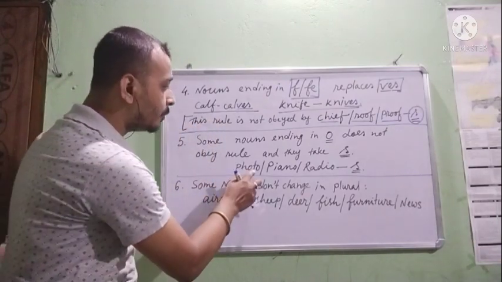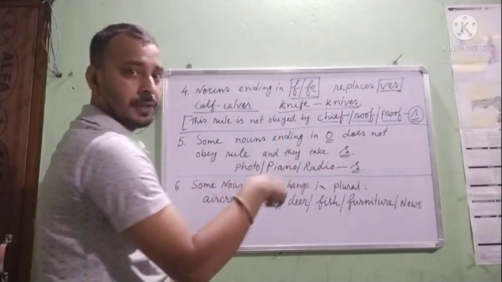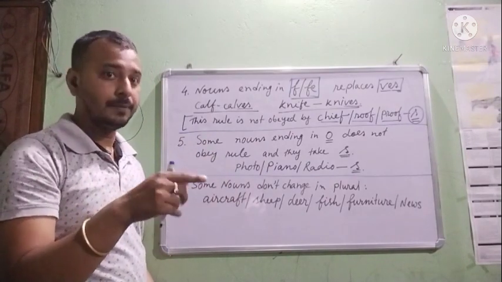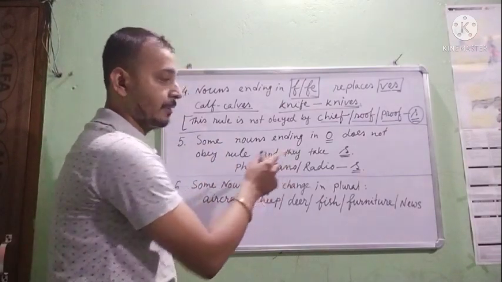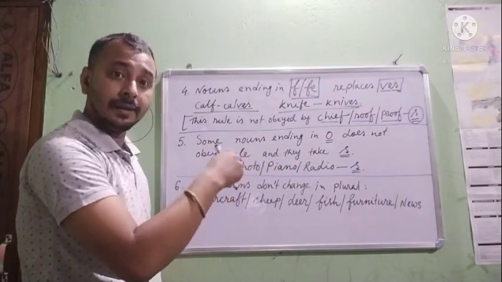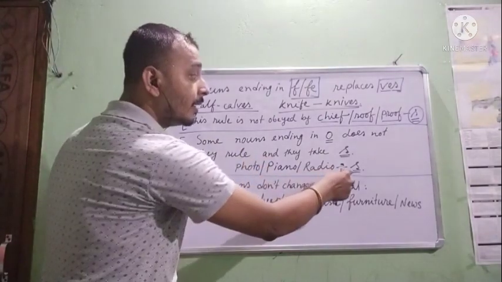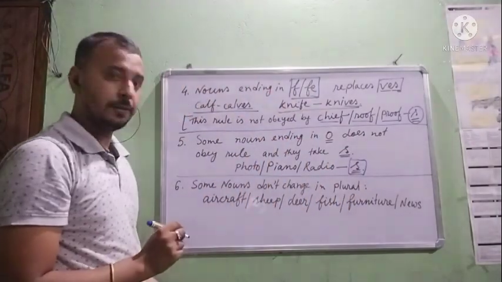So these nouns are photo, piano, radio. Like photo, photos, only S. But mango, mangoes, ES, because mango follows the rule. But photo, piano and radio, these three are idiots. They don't follow rules, so they don't use ES. They use only S. Okay.